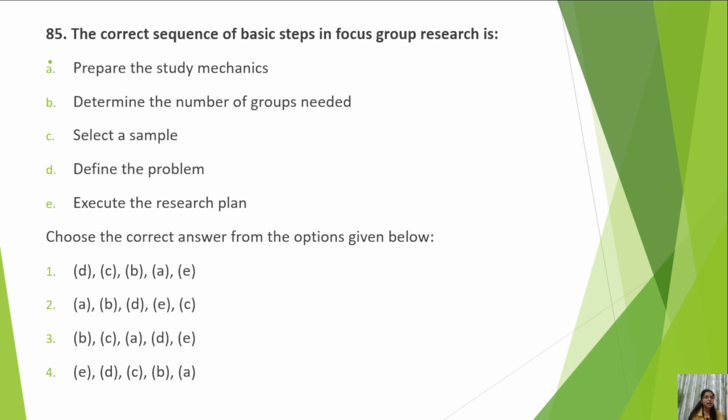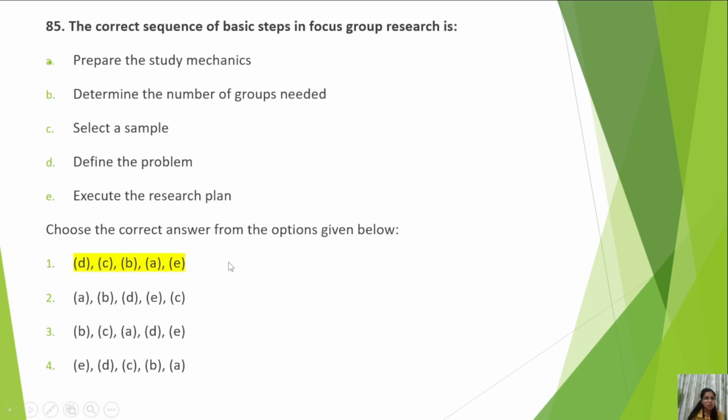If you have read the research properly, you know we always define the problem first. So D should come first, and it is given in only one option. So we can reach the right option like this. Then we can check also. C: define the problem, select a sample, determine the number of groups needed, prepare the study mechanics, and execute the research plan. Of course, when we are done with all these, then in the end we execute the research plan. Okay, so it is correct.